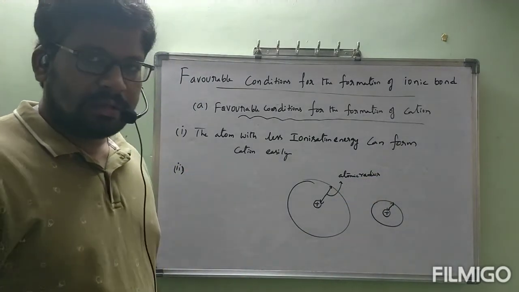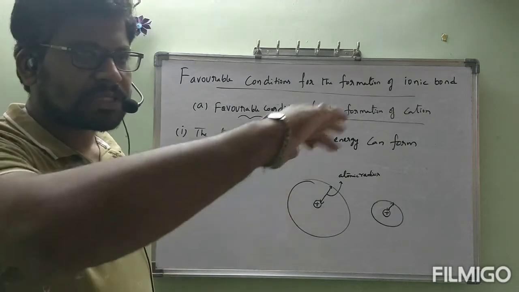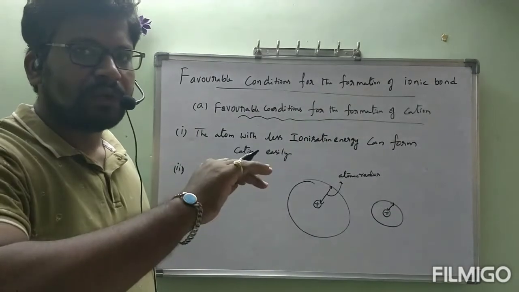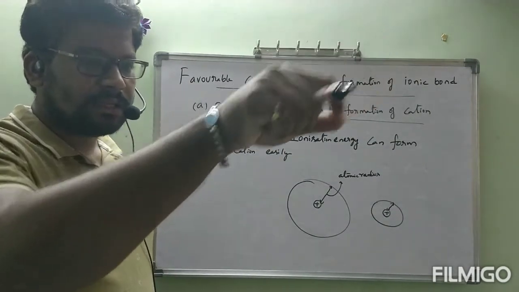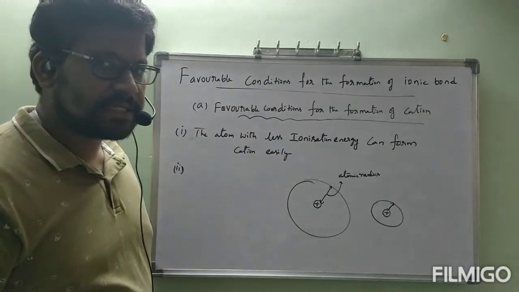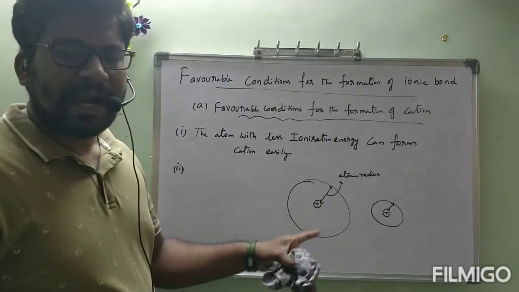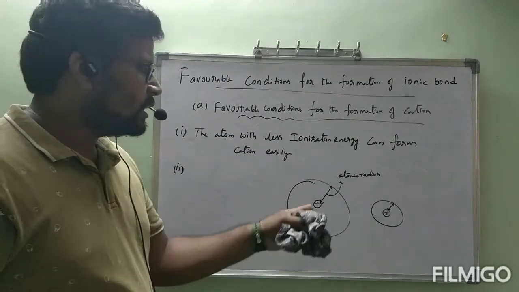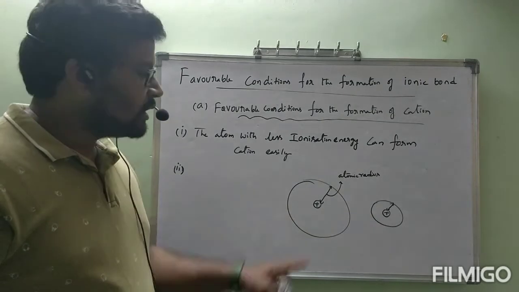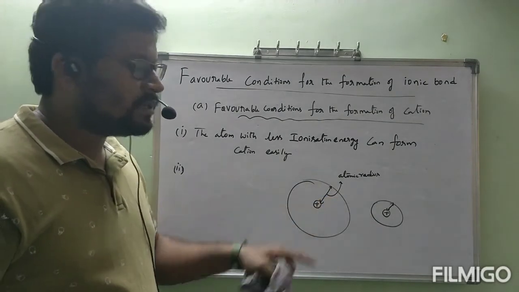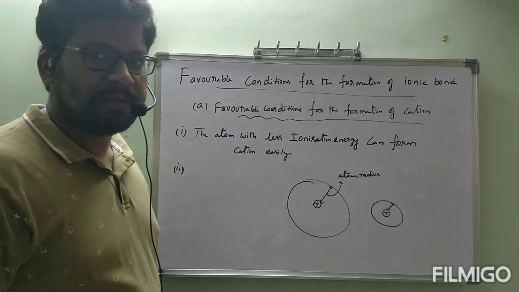In maths, you know, we draw one circle, and the distance from a point on the circle to the center we say is the radius. Like that, this is an atom. An atom is also like a sphere. Then that is the atomic radius. The distance from the outermost shell to the center nucleus is called atomic radius.